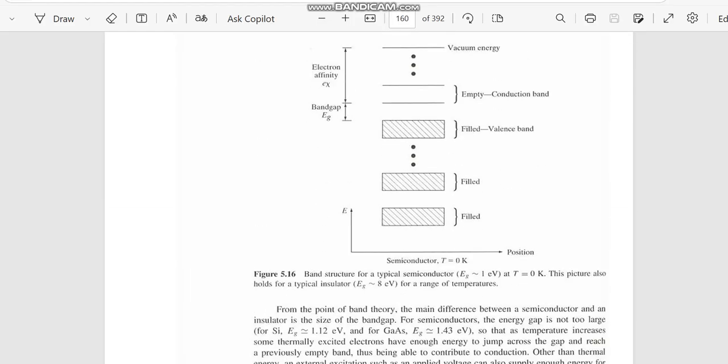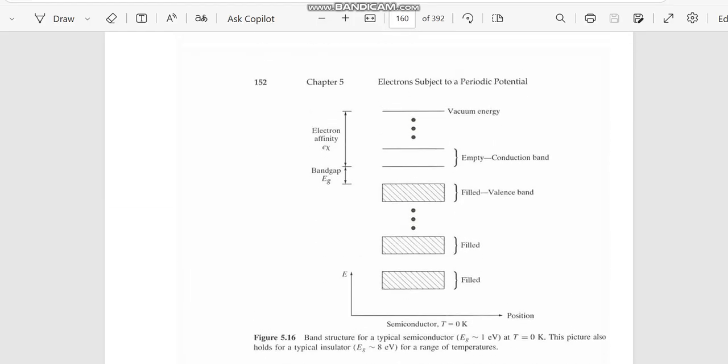Now, this is the band structure of a typical semiconductor. Semiconductor and insulator band structures are nearly the same. The only difference is the energy band gap. So a fully filled band is there and a fully empty band is there.